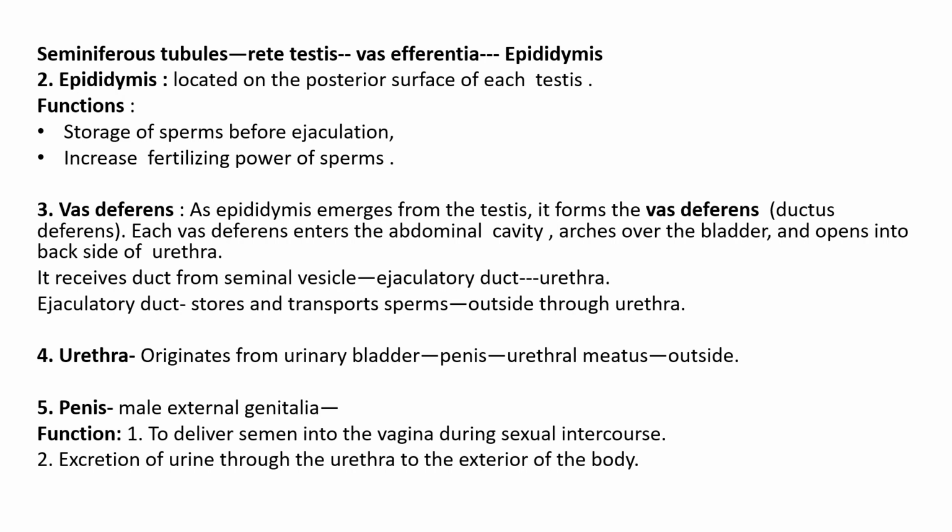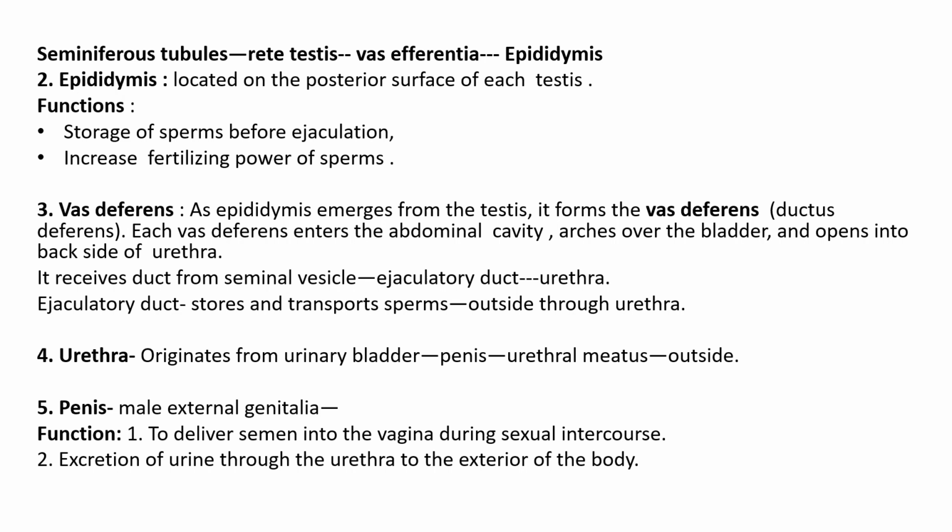Vas deferens: from the epididymis the duct emerges, which is called the vas deferens or ductus deferens, and then each vas deferens enters the abdominal cavity, arches over the bladder, and opens at the back side of the urethra. Then it receives ducts from the seminal vesicle, then it forms the ejaculatory duct, and then it opens into the urethra. The ejaculatory duct stores and transports sperms outside through the urethra.